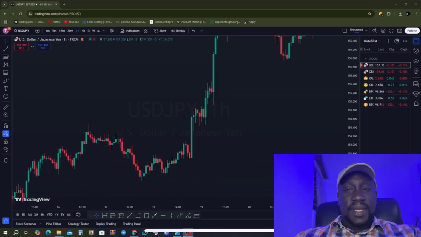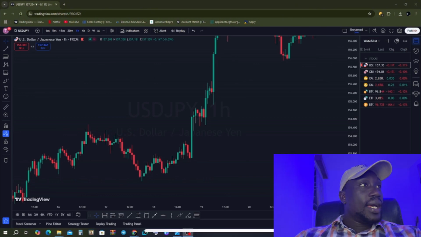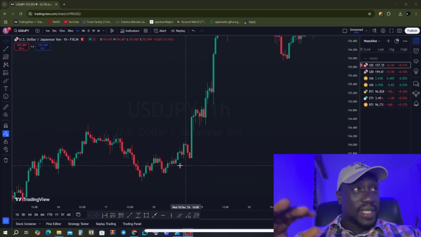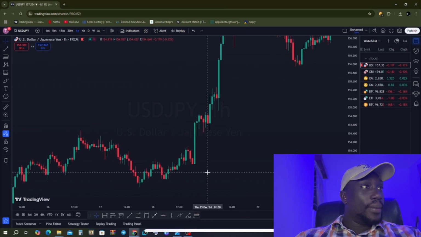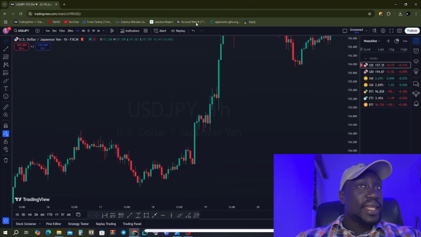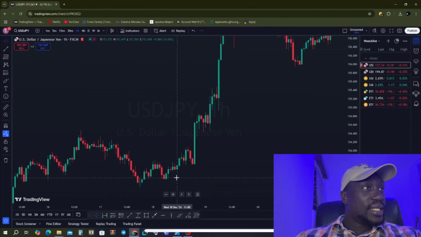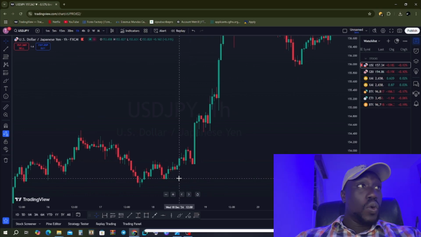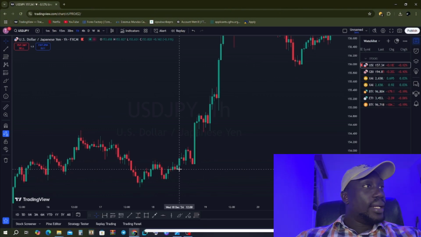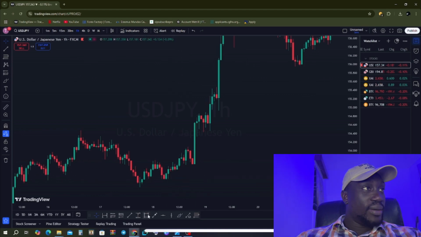All right, so this is a trade we could have caught on the USD JPY. Now, like I told you, the session starts from 12 p.m. When we look here, we can see that this is 12 p.m. This candle here started and closed at 12 p.m. So if we were to take this trade, it would have been very easy for us, because here we can see that there is a support level here.